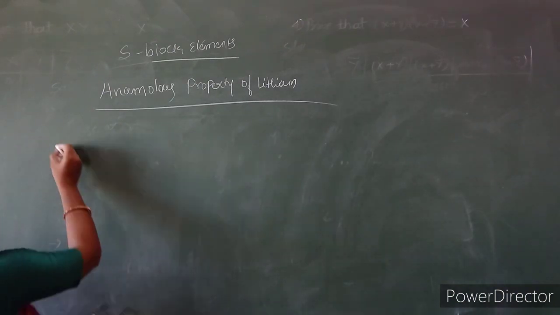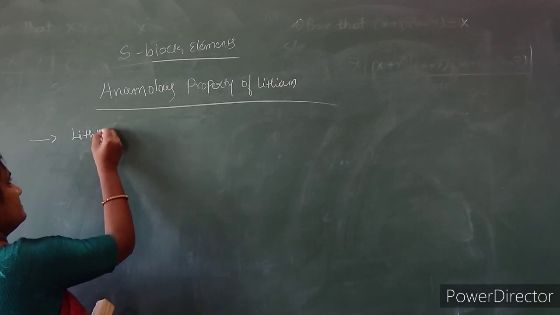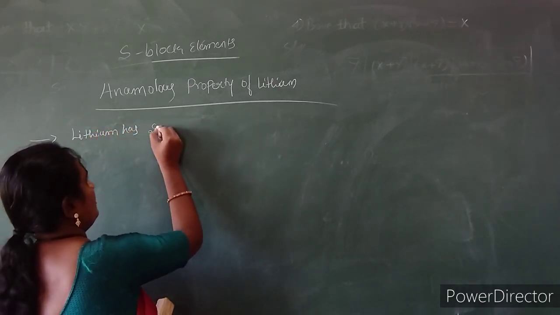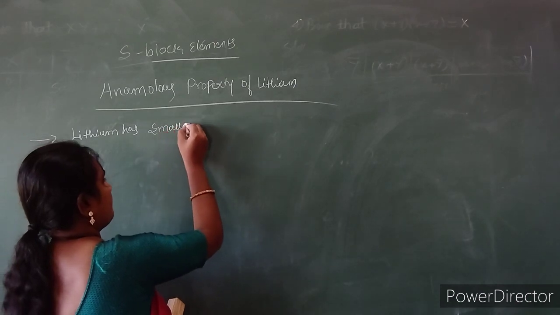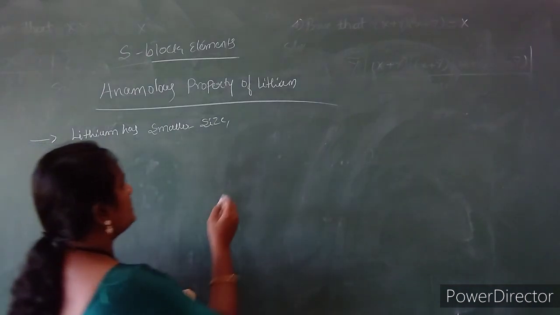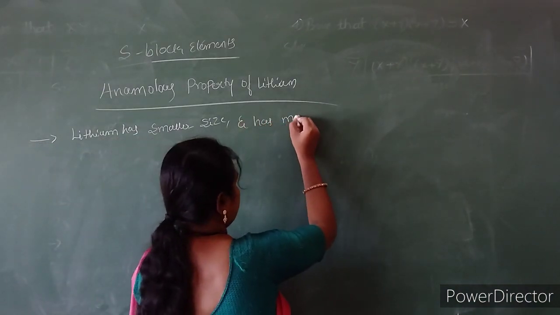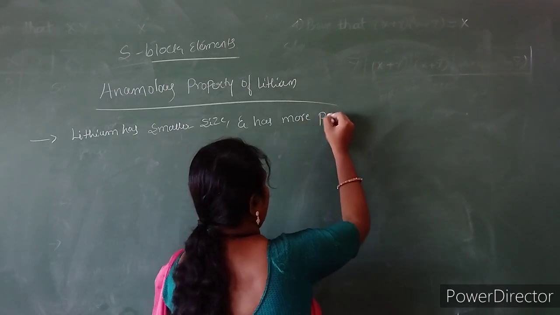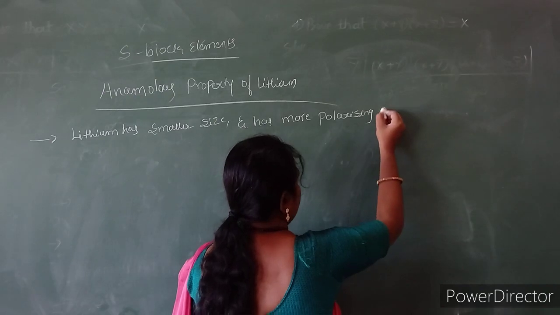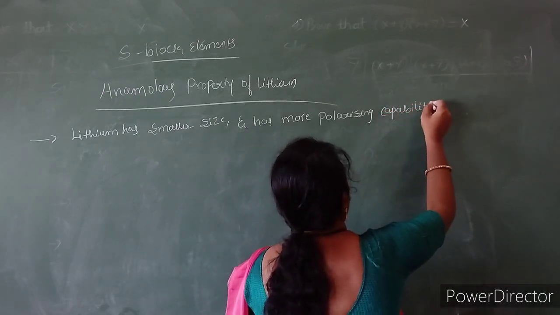The first property is that lithium has a smaller size and more polarizing capability or capacity.